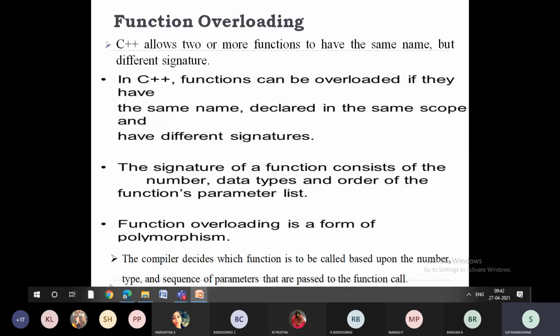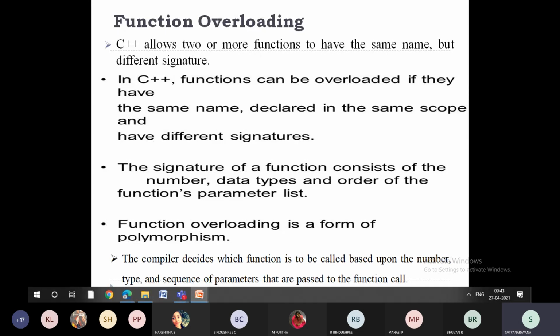So it is a kind of polymorphism. As I said in the polymorphism definition, it is many forms. Polymorphism, as someone mentioned, like Bindushri or someone. So function overloading and overriding are both possible in C++, whereas it is not possible in Java. The compiler is going to decide, based upon the number of arguments or parameters, which function to call.